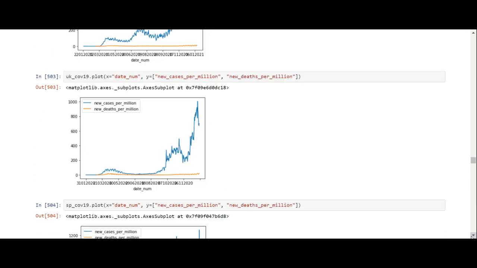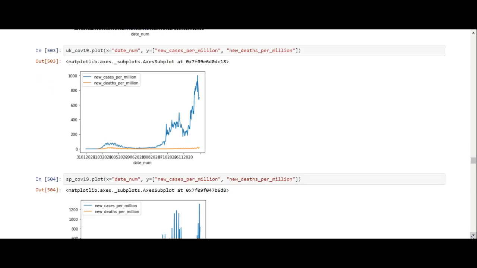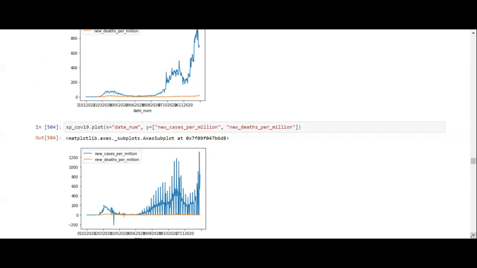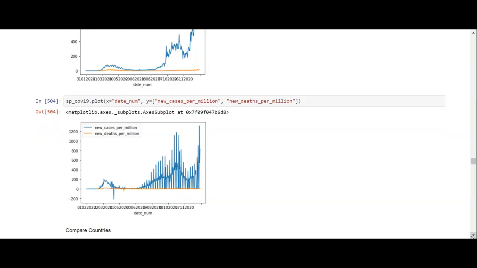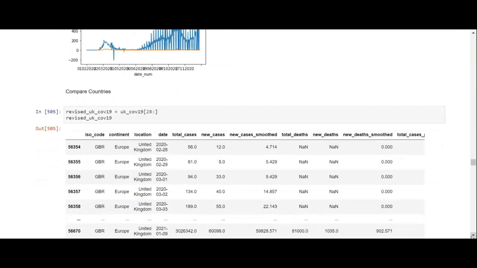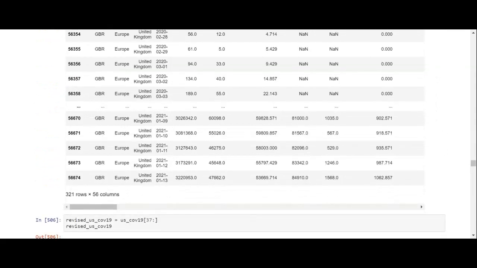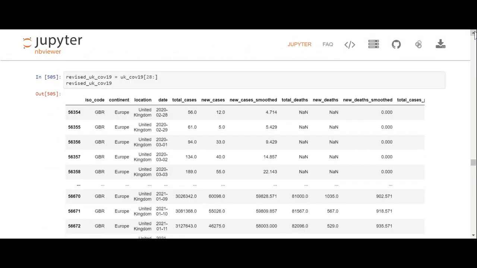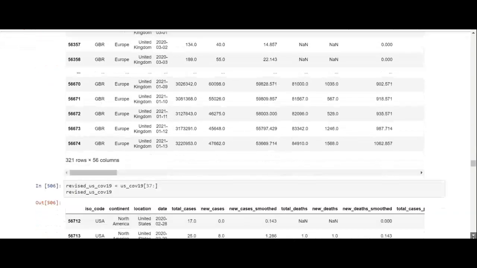This is the UK, new cases per million, new deaths per million. So you can see we've got lots of cases. And this is Spain, new cases per million, new deaths per million. And then we can compare the countries. I can take the Spain out, really. I should have said Brazil rather than Spain. But after I do this video, I'll go through and put Brazil in there. And so we can do the blog post.